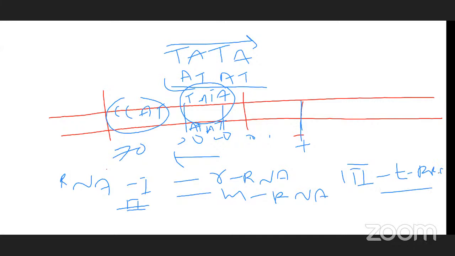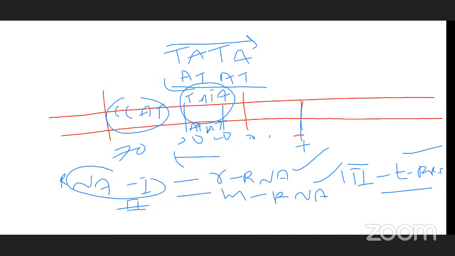So RNA polymerase 1, rRNA; RNA polymerase 2, mRNA; RNA polymerase 3, tRNA. What is the template for rRNA, mRNA, and tRNA? For everyone the template is DNA. From the DNA strands, rRNA, mRNA, and tRNA are prepared.